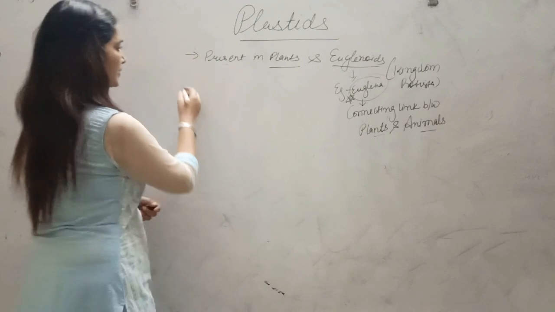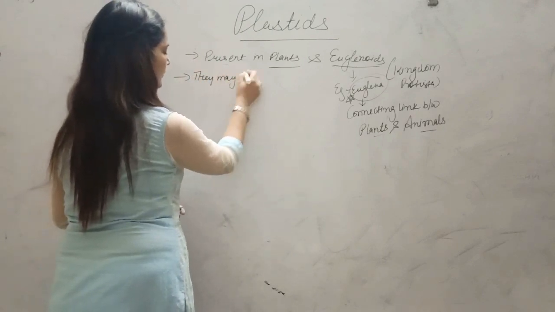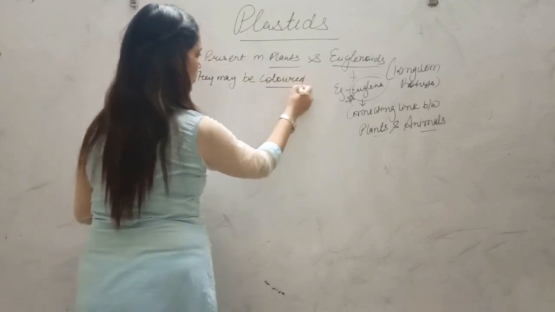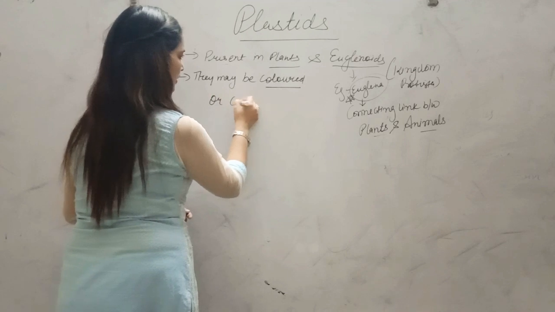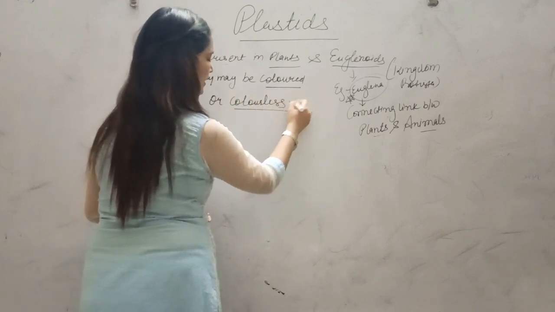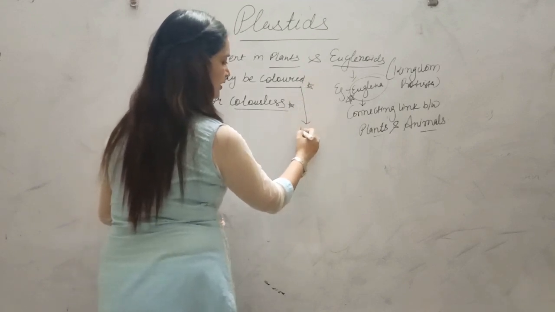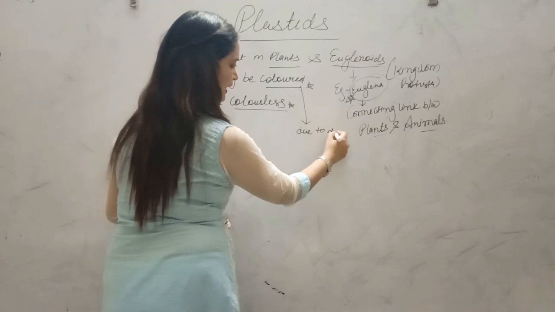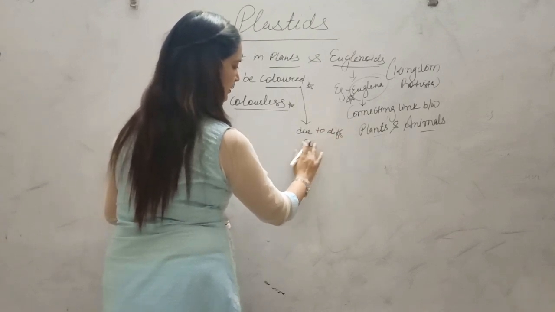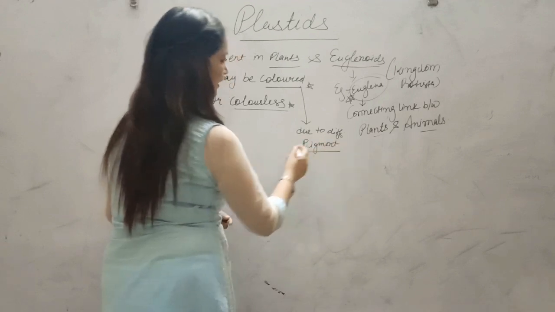They may be colored and they may be colorless. If they are colored, that is due to different pigments. Like if chlorophyll is present, it may be green in color.